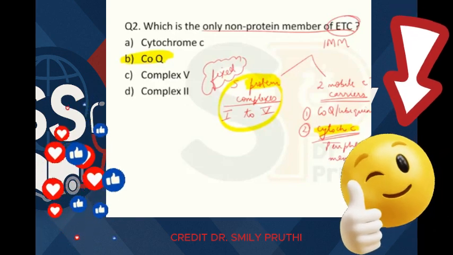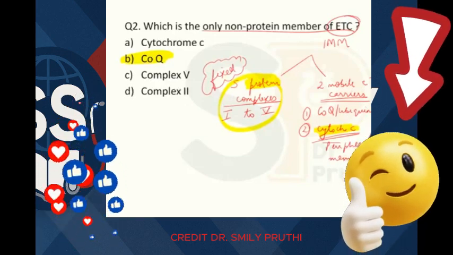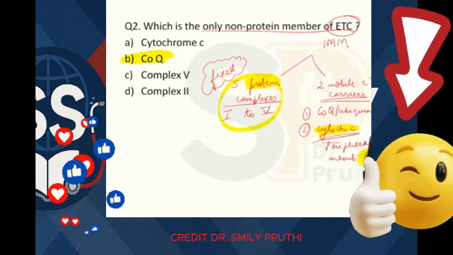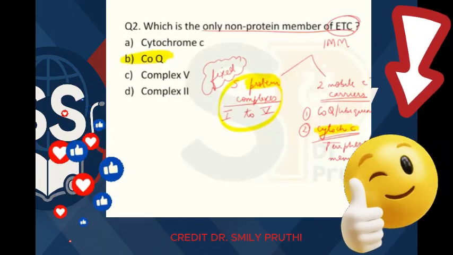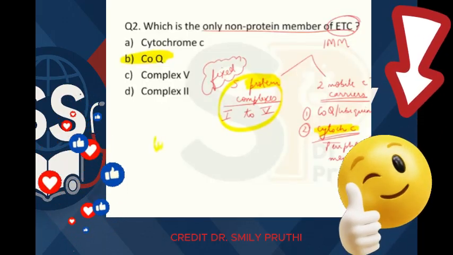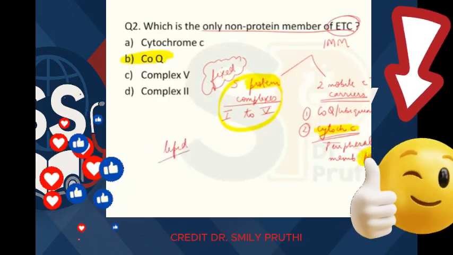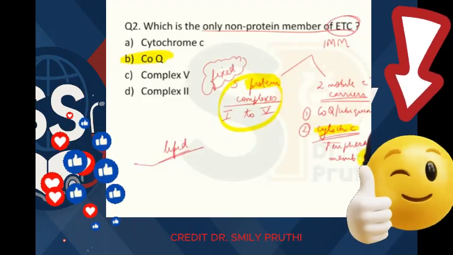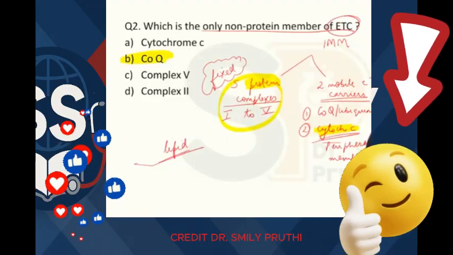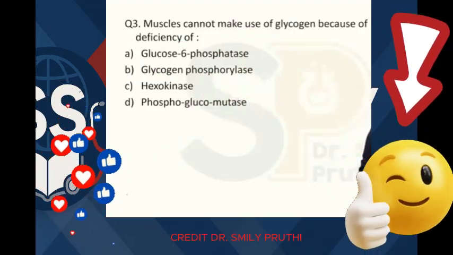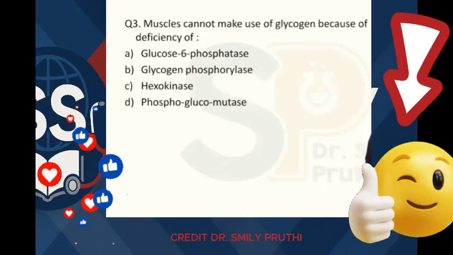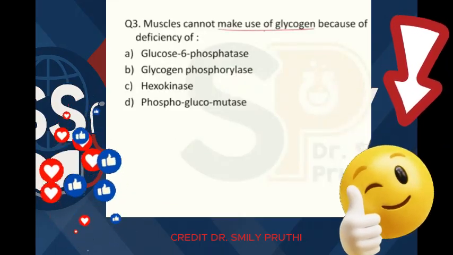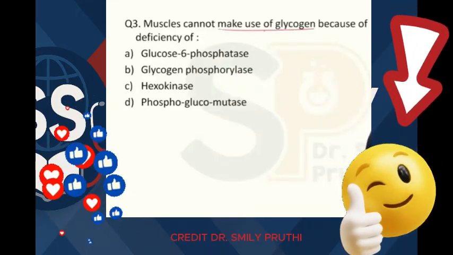It is mobile within the membrane. So anything which can move within a lipid bilayer membrane is obviously a lipid, right? So it is a lipid which is hydrophobic, right? So coenzyme Q is the only non-protein member of ETC, right? Then next question, question number 3. Muscles cannot make use of glycogen because of deficiency of.